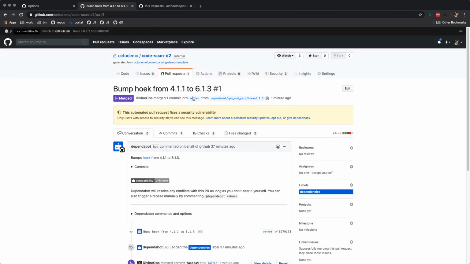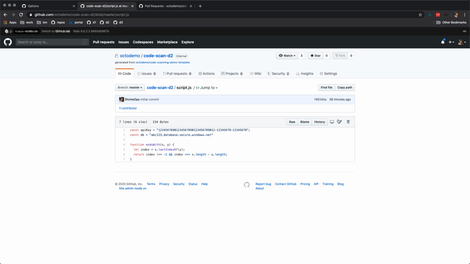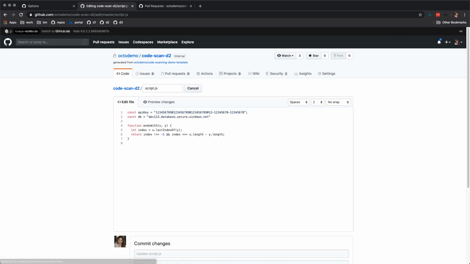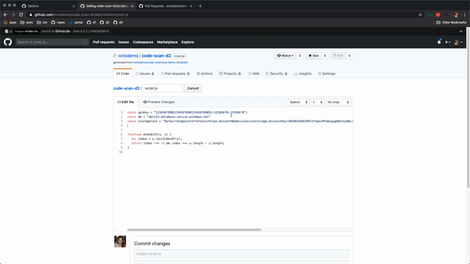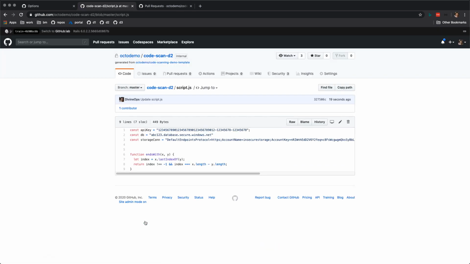All right, so let's go into this same repository where we already have this enabled, and let me introduce a code change. If you have a keen eye, you might notice that I already have some secrets in there. So I'm actually going to go way overboard and introduce another one. Okay, and then I'm going to commit my changes directly into master, because I'm just breaking all the rules today.